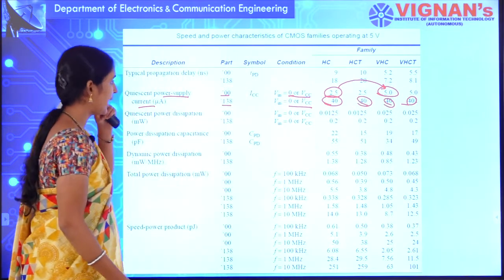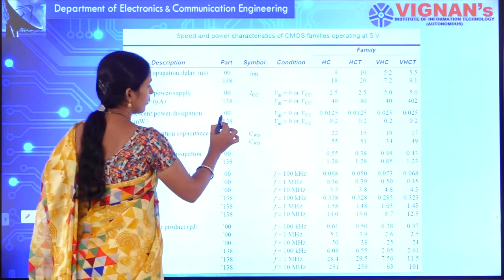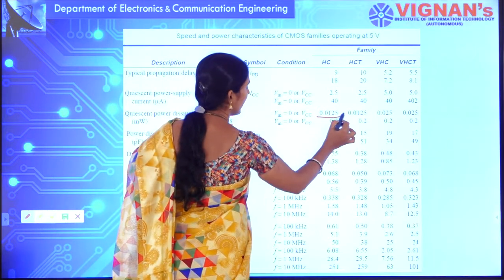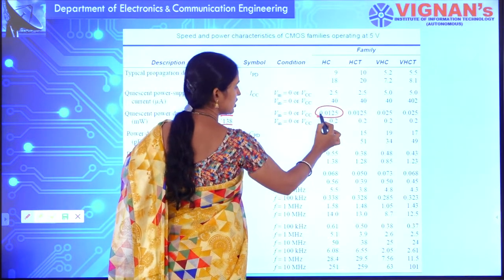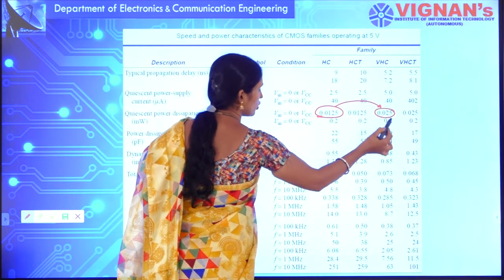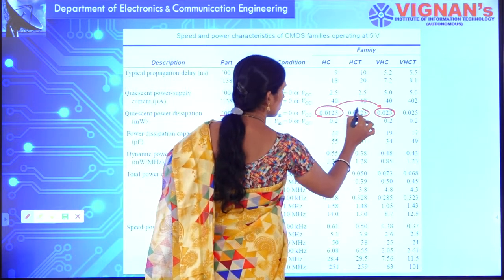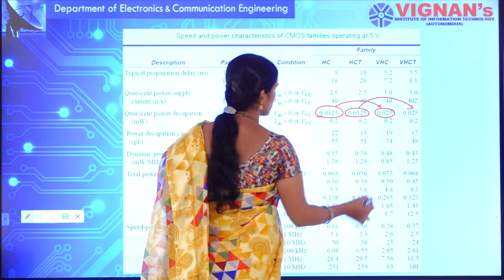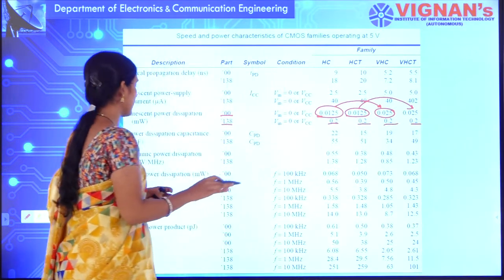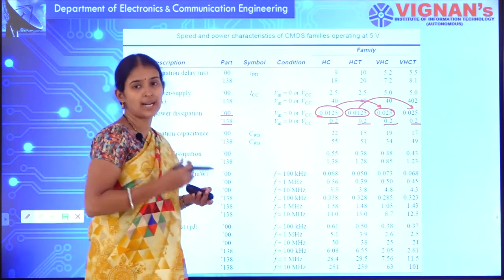At the same time, see the power dissipation for the NAND gates and the 3 to 8 decoder. The power dissipation for high speed CMOS is 0.0125, and it has been changed to 0.025. The same 0.025 has been changed as well, whereas for the 3 to 8 decoder it is the same. So obviously you will go for less power dissipation.